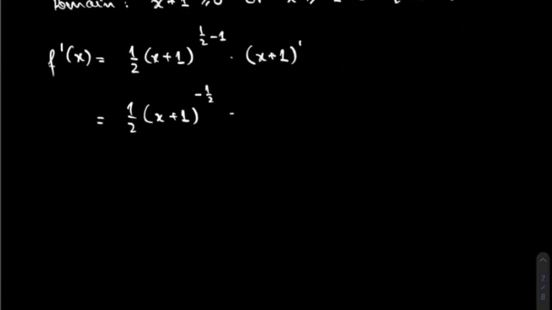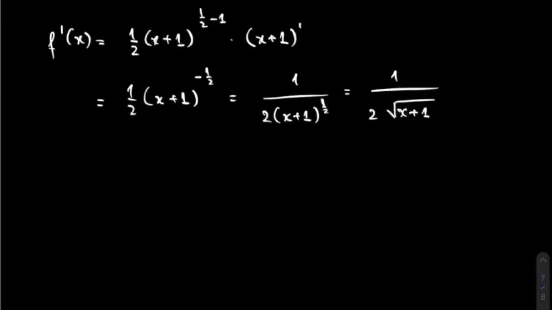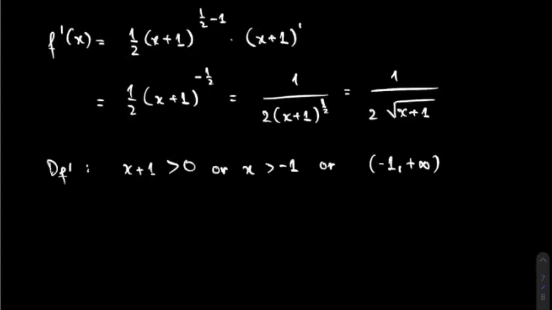You rewrite this derivative as 1 over 2 times (x plus 1) to the positive 1/2, and in terms of a square root, 1 over 2 times square root of x plus 1. So what is the domain of this derivative function? The domain of f prime is x plus 1 greater than 0. Normally you have x plus 1 greater than or equal to 0 for a radical function, but it's in the denominator, so you have to drop the equal sign. So x plus 1 is greater than 0, or x is greater than negative 1. The domain is from negative 1 to positive infinity, but do not include the endpoint in this case.